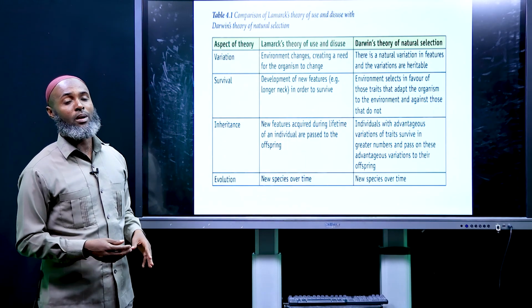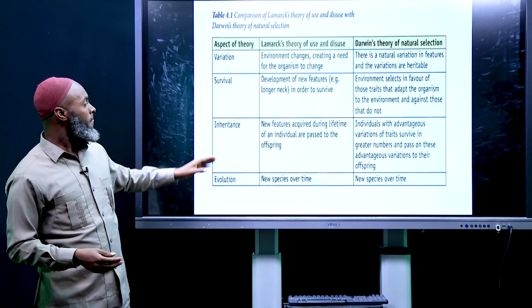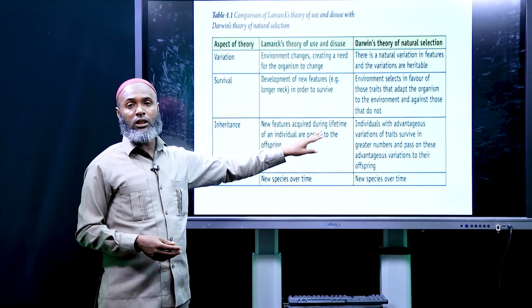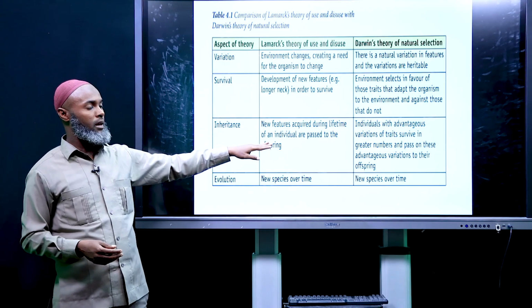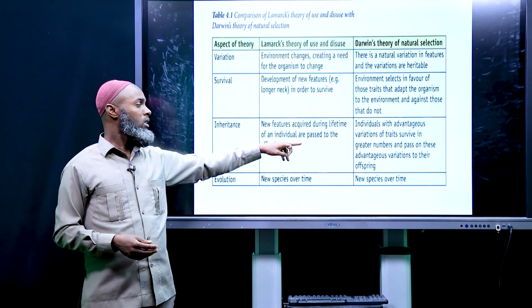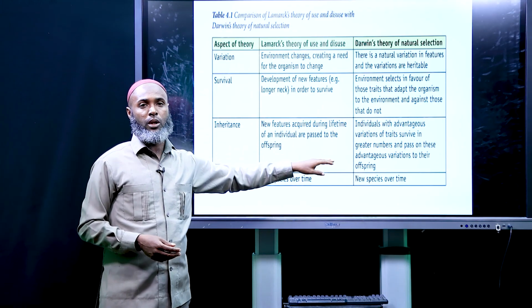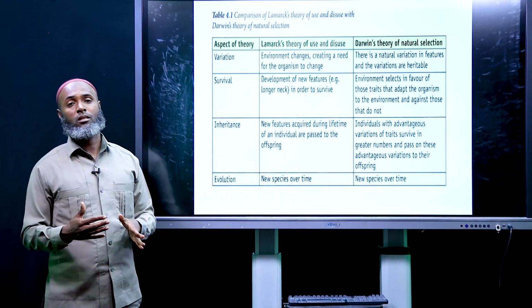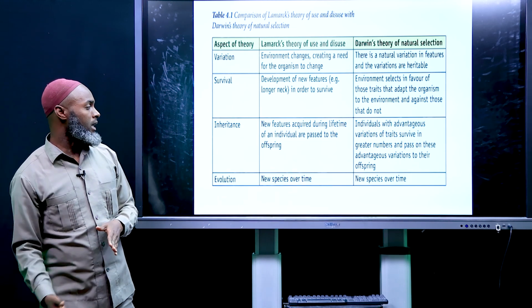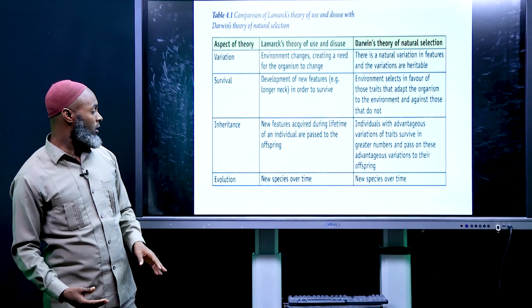This is Lamarck's belief. In Darwin's view, individuals with advantageous variation of traits survive in greater number and pass on this advantageous variation to their offspring. So advantageous parents pass traits to offspring. That's the belief of Darwin.